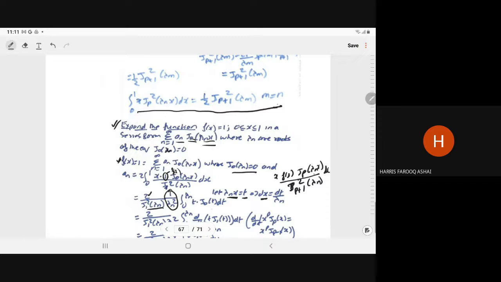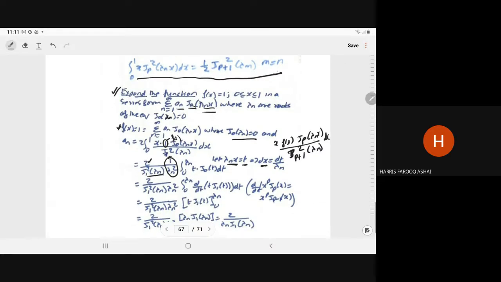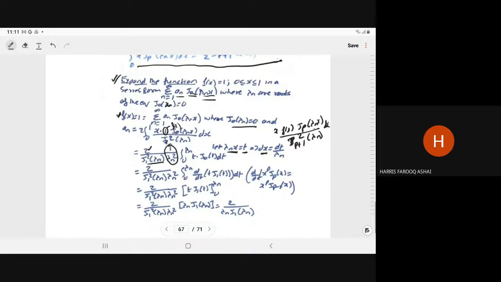t into J0 t dt, and we know that t into J0 t is nothing, it is d by dt of t J1 t by the recurrence relation 1. By recurrence relation 1, we have this relation. So now if you integrate, you will get t J1 t, limit 0 to lambda n.